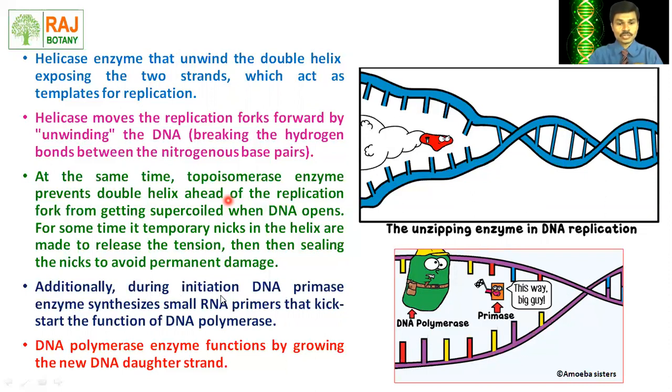Additionally, during initiation, here we can see the DNA primase enzyme that synthesizes small RNA primers. The primer is very important as far as DNA replication is concerned, because the primer fixes the point where DNA polymerase will work. That means the RNA primer gives the guidelines, or gives the direction, for the functioning of the DNA polymerase enzyme.